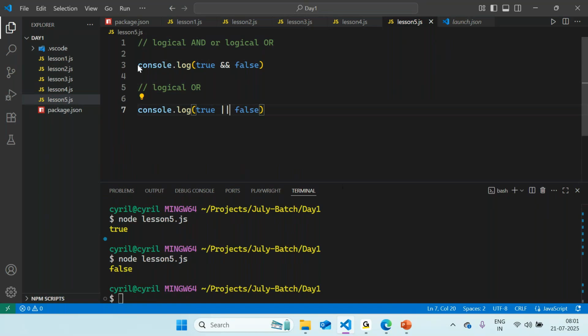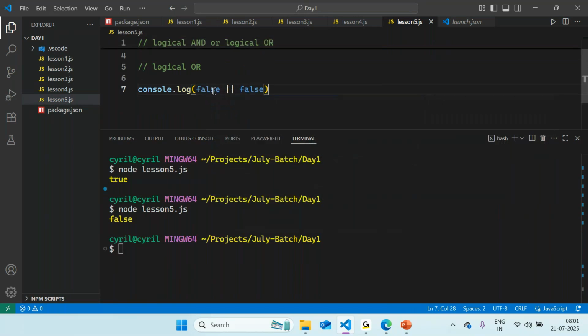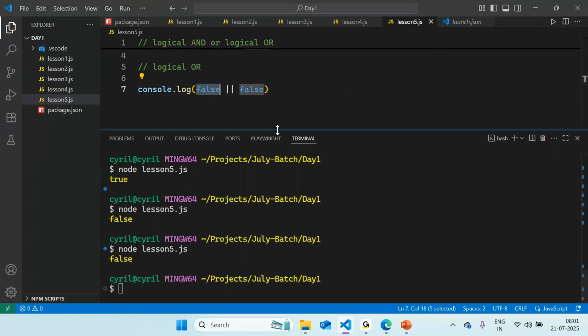Okay. So what would happen in this case now? We just changed our operator from AND to OR. So what output are we expecting right now? Let me change both of these to false. Now both of them are false. So what will be the output of this statement? False. Right? Or if any one of them is false, then return false. Yeah, that's right. So we are using the OR operator.